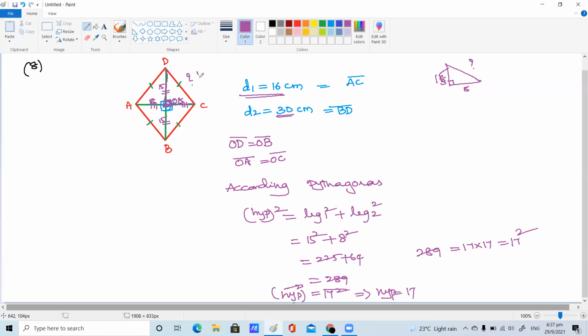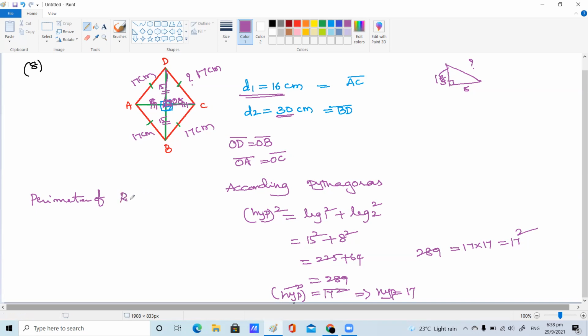In a rhombus all sides are equal, so each side is 17. Now you have to find its perimeter. Perimeter means the length of the boundary. It's 17 times 4, which is 68 centimeters. All sides are equal, that's why the perimeter is 68 centimeters.